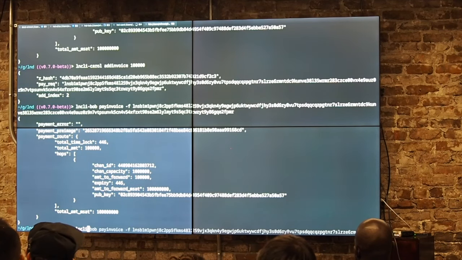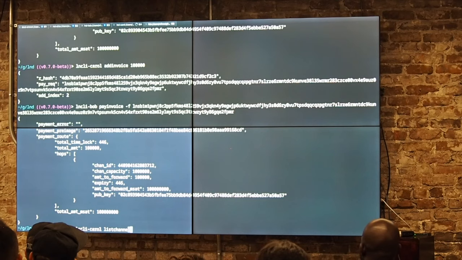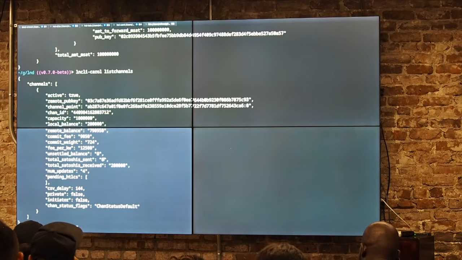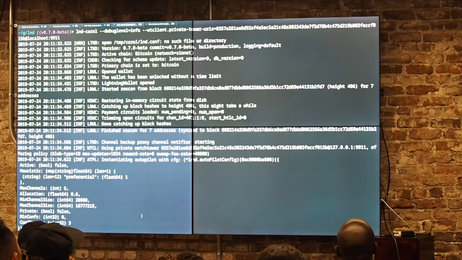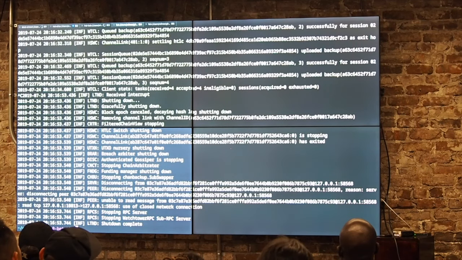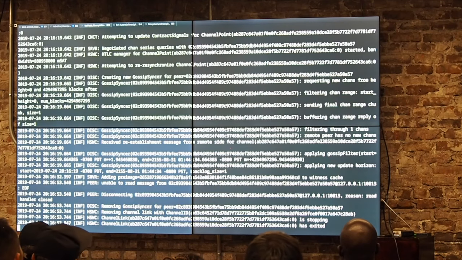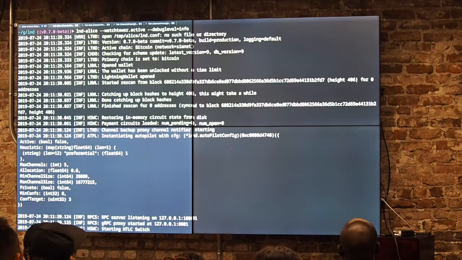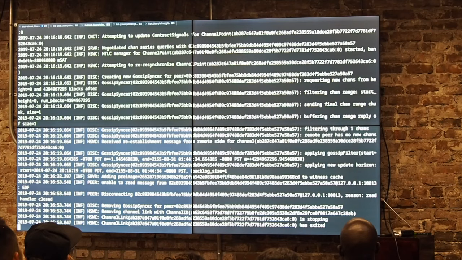Cool. So now we should have some money on Carol's side, and you can see here local balance 200,000, which is as expected. At this point everything is fine, right? And now let's say Carol has gone offline. Carol went on vacation, I don't know, to Hawaii. Bob knows Carol is offline, so he's going to try to reach her. He doesn't know Alice is there watching her back.